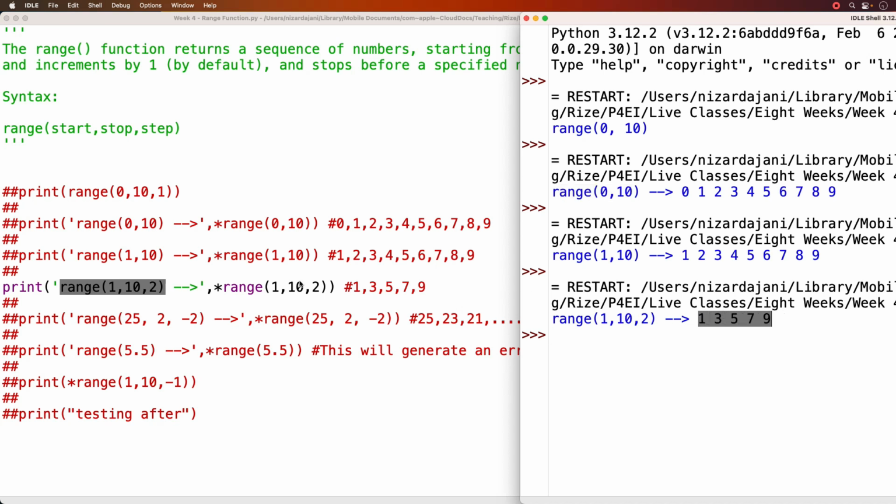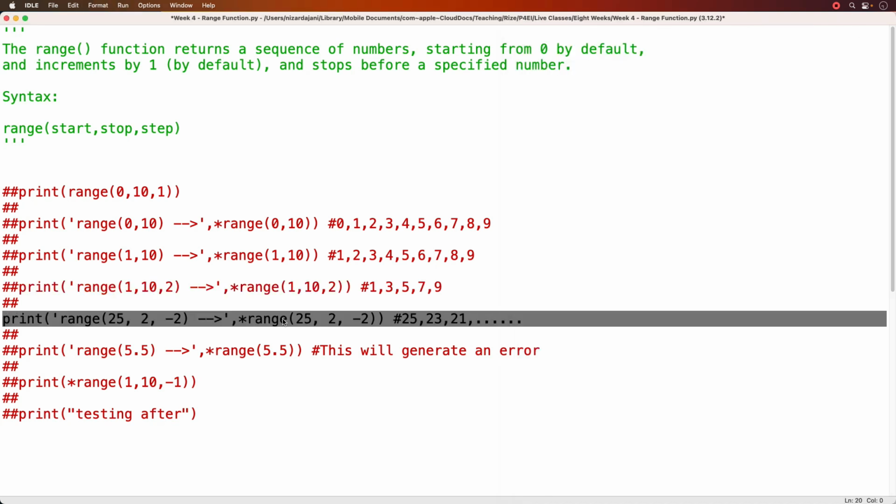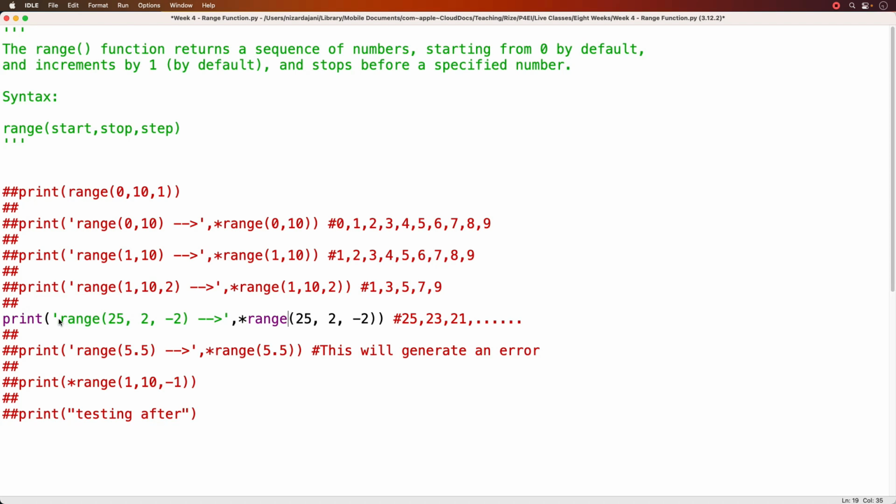All right, now we can also go backward. So if I say range 25 to 2, well, we're going to start at 25 because that's what this argument is. We're going to stop at 2, and then for my step I have a -2. So negative means you go backwards.